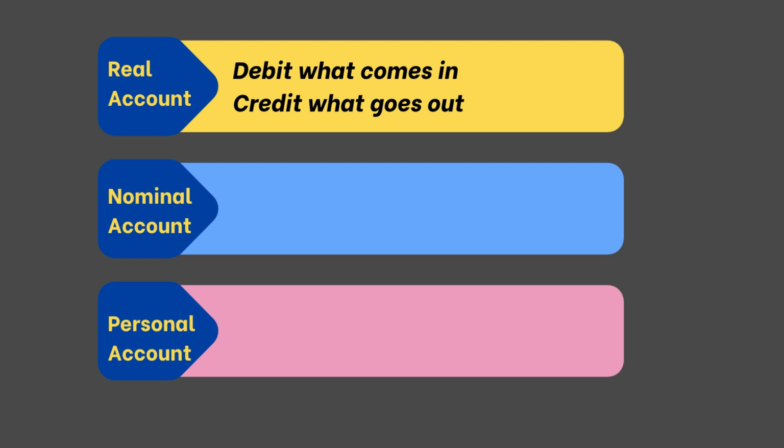For example, when purchasing inventory, which is an asset, it is debited because it increases, and when selling inventory, it is credited because it decreases. The next rule is for personal accounts, which says, debit the receiver, credit the giver. This rule applies to transactions involving individuals, firms, or groups. When a transaction involves receiving something, it is recorded as a debit, and when it involves giving something, it is recorded as a credit. For example, when cash is received from a customer, cash, which is an asset, is debited, and accounts receivable, a personal account, is credited.